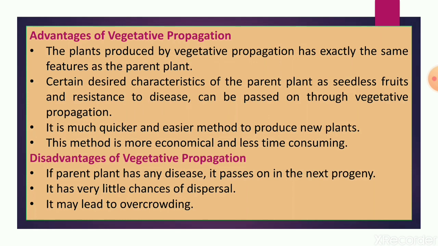Next, certain desired characters of the parent plant, such as seedless fruits or resistance to disease, can be passed on. If the parent plant produces seedless fruit or is resistant to disease, these characteristics can be passed on through vegetative propagation to the daughter plants also.